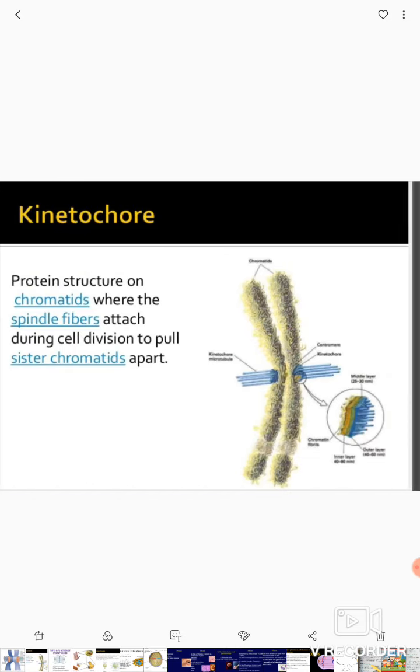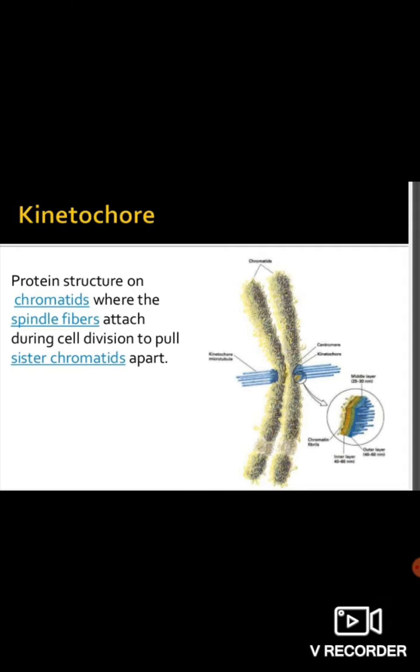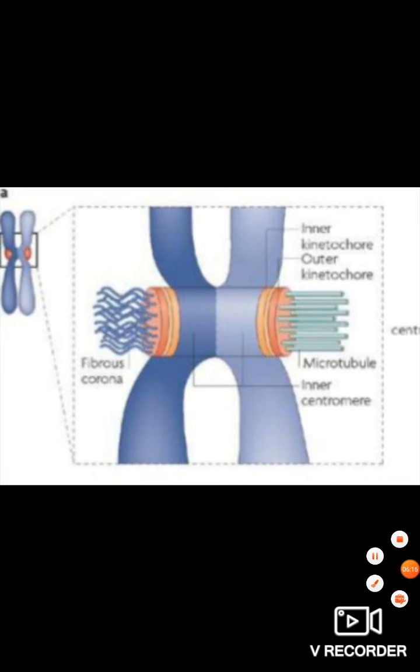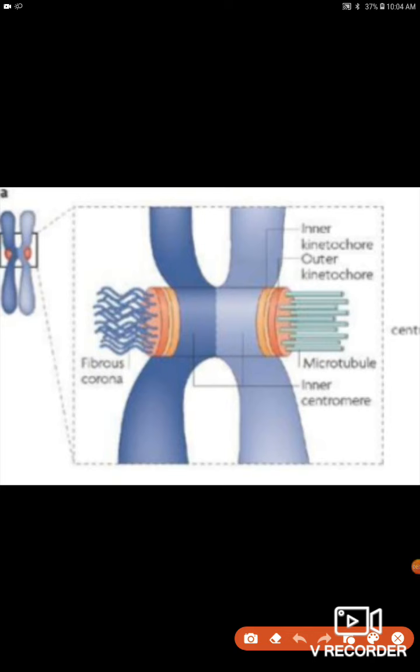Now, what are kinetochores? This I have already explained in one video. They are the protein structures present on the chromatid and which help in the attachment of the spindle fiber. See, this is the molecular structure of the kinetochores. This kind of detail is not in your syllabus, only for your information.